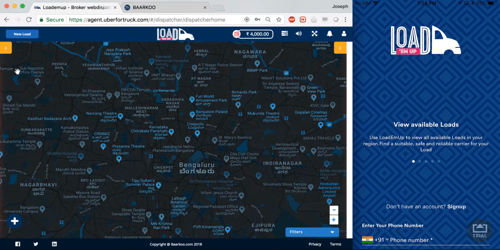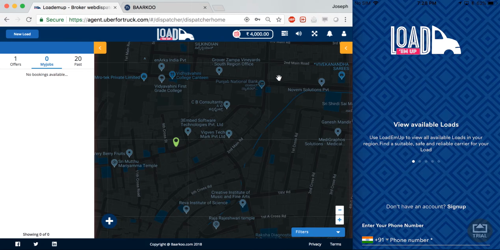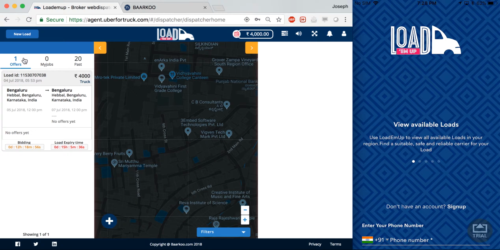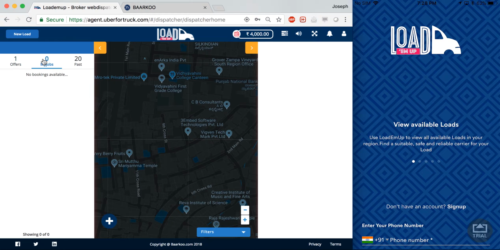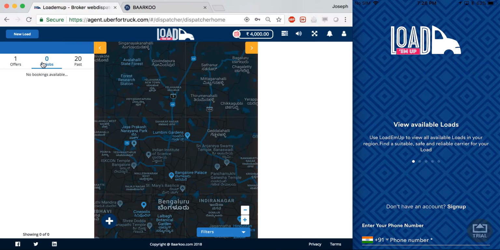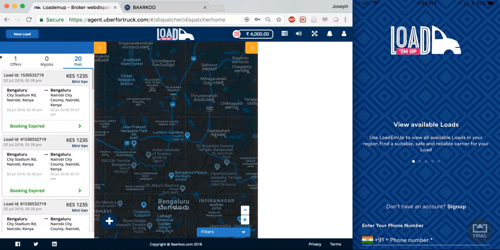I'm now logged into the agent profile. As you can see, I can see my current location on the map. And I have three tabs, the first of which is offers, the second is my jobs, and the third is past jobs. Offers are the new offers that this particular shipper has created and that have not been accepted by a driver yet. My jobs are the offers that this particular shipper has created and that have been assigned to drivers. And past includes cancelled or expired bookings along with completed bookings.